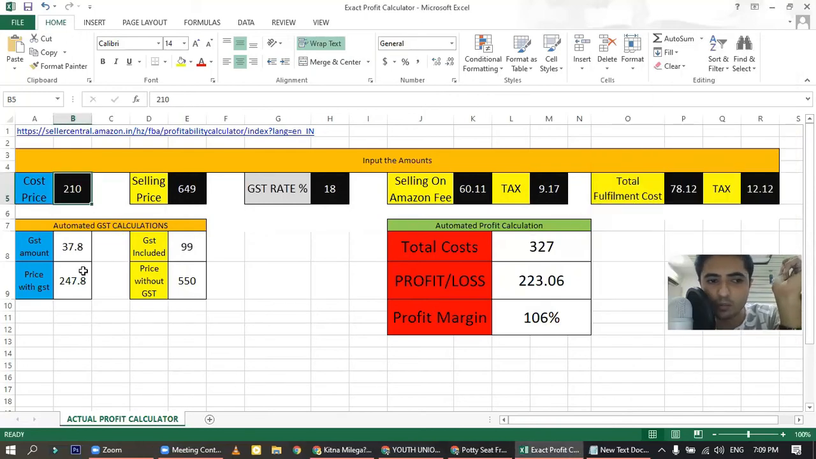Because the amount that you are paying for GST, you are going to get a rebate for that amount. Again, I'm repeating, you will get that amount back, but the cost price is something that you are going to pay to your supplier. So what we did here, we calculated the profit, which is 223 rupees, while we were investing 210 rupees, and we got a profit margin of 106%. So basically we invested 210 and we got more than 210.